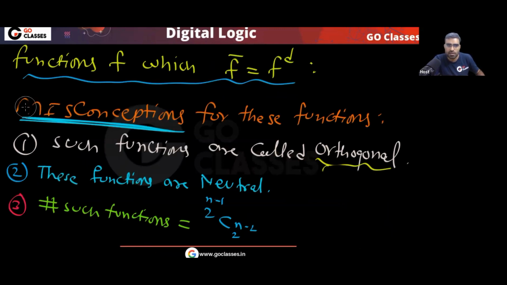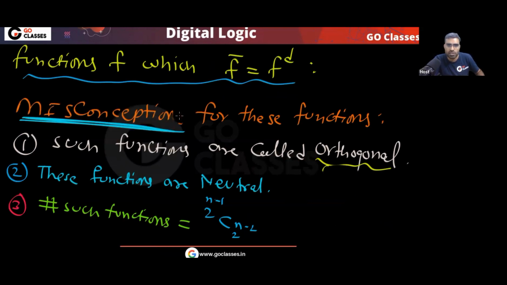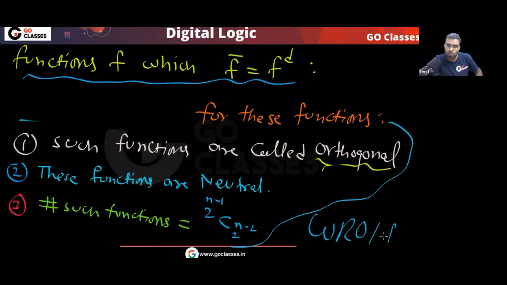Is this clear? So for these functions, remember, all these three things are wrong. All of them are wrong. And I can say this is not rocket science. You can easily see that these things are wrong.